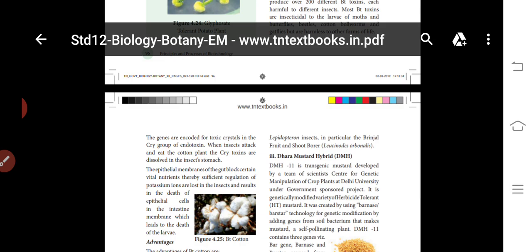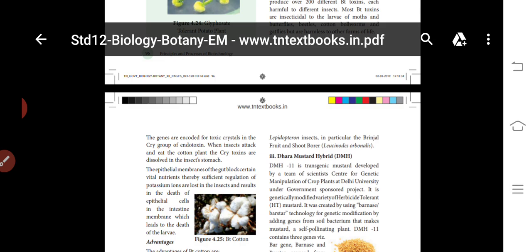PT brinjal is another transgenic plant. It contains the crystal protein gene from Bacillus thuringiensis, a soil bacterium, in the genome of the brinjal cultivars. Genetic elements like promoters, terminators and the antibiotic resistance marker gene are inserted into the brinjal plant. How is the gene inserted? By Agrobacterium mediated gene transfer.